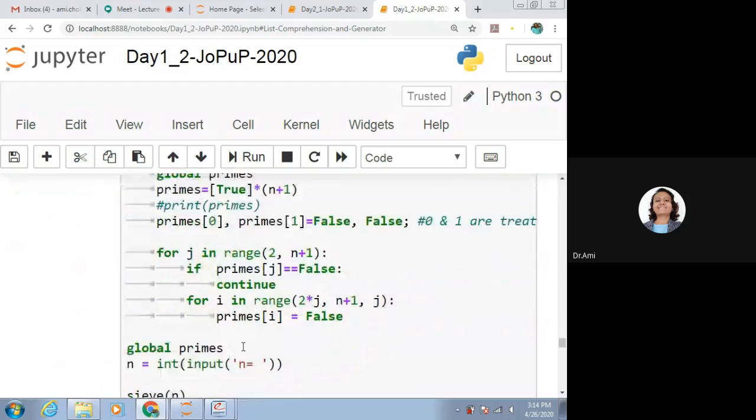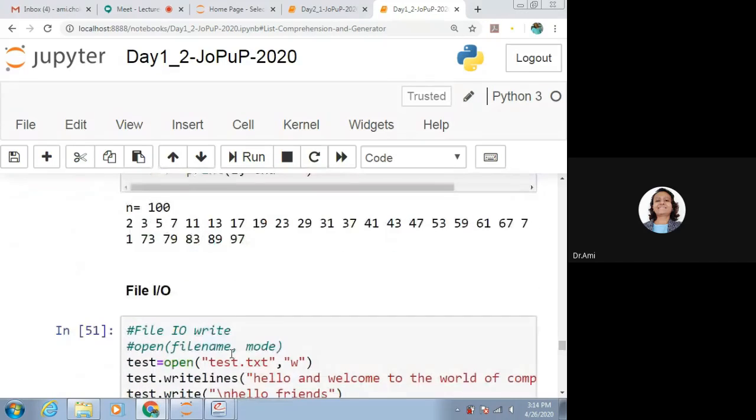Here is one algorithm given. You can see it yourself later.